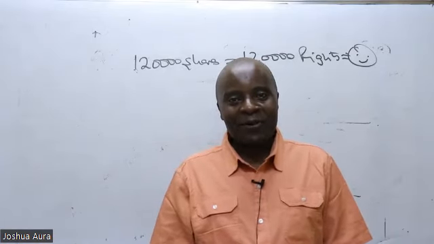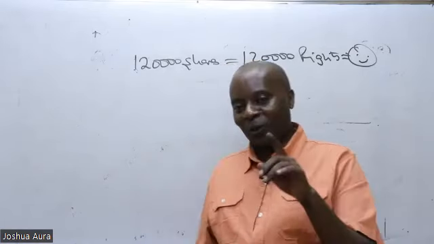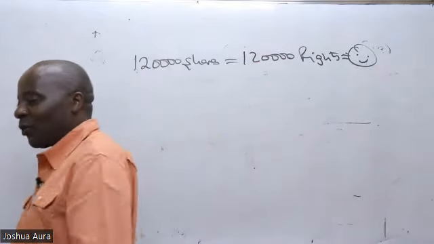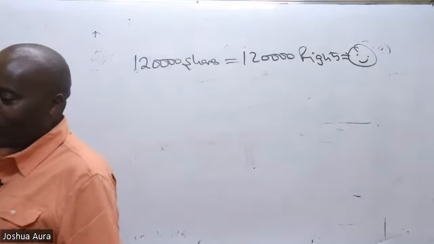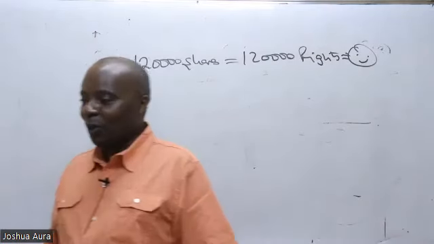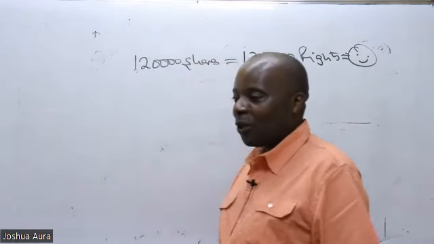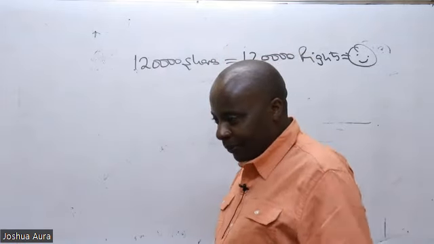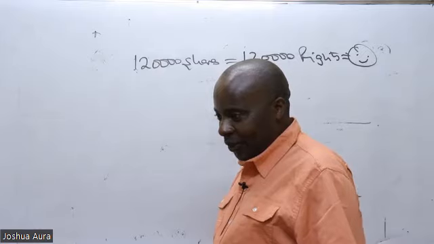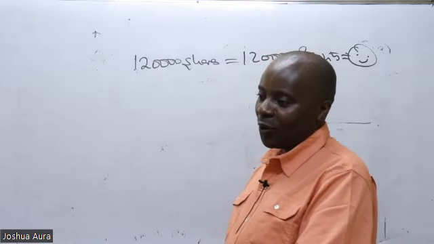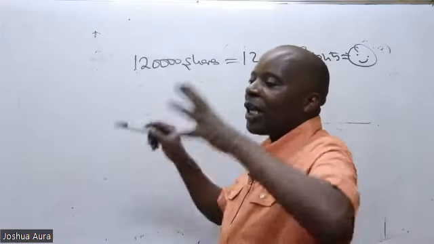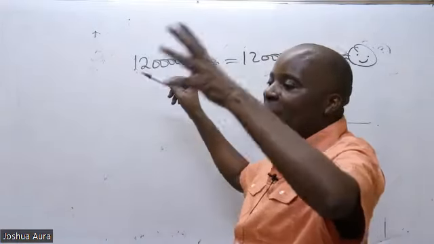So this time round, given the capital you want to raise, how many shares do you intend to issue? 60,000. So this entire 120,000 rights shall be shared amongst those new shares.